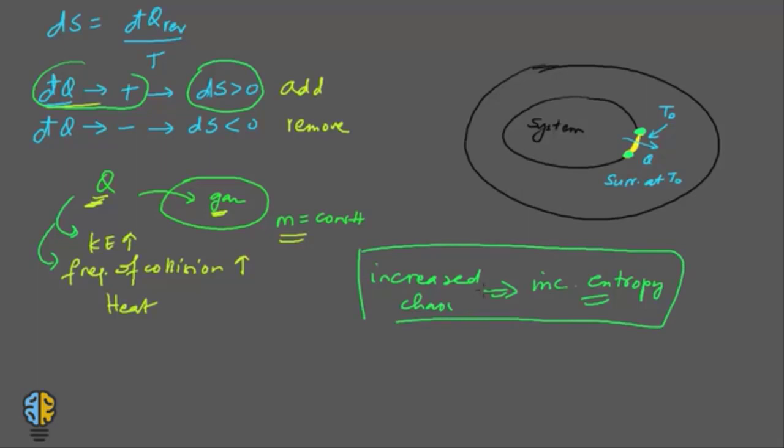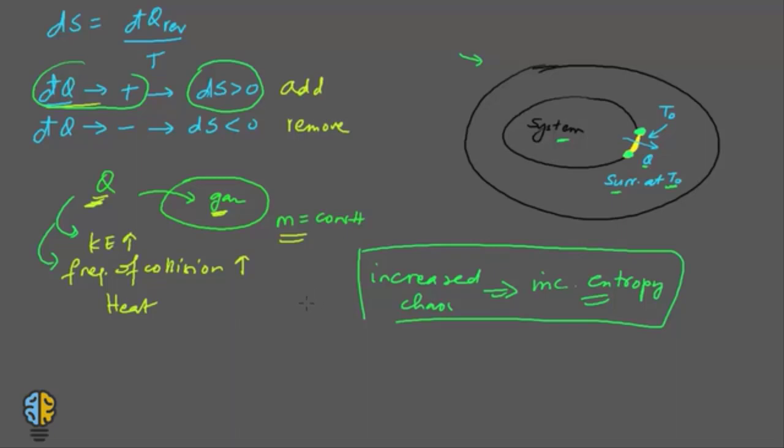Now let's look at this figure, and in this figure let us say that heat Q flows reversibly from the system to the surroundings, and this happens at temperature T0. When this happens, the entropy of the surroundings would increase, because we are adding heat to the surroundings.